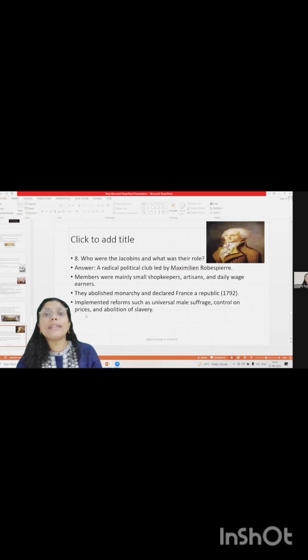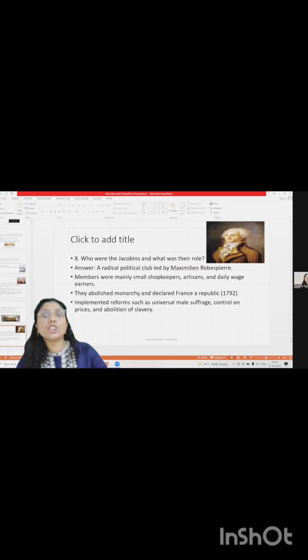Next is, who were the Jacobins and what was their role? A radical political club led by Maximilian Robespierre. The leader of the Jacobin club was Robespierre. Members were mainly small shopkeepers, artisans, and daily wage earners.